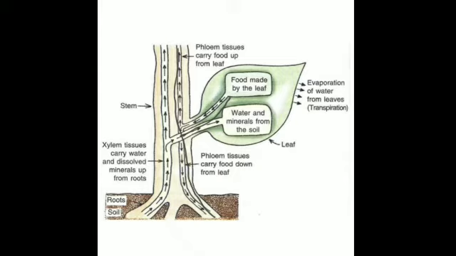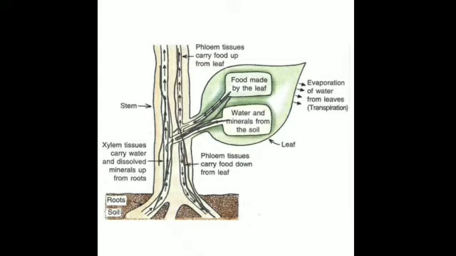So, they form a tube-like system that you can see running here and there, everywhere throughout the whole length and breadth of the plant, and the cells of the xylem and phloem form long tubes for transportation of material to all parts of the plant. You can see this arrangement which is connected throughout the whole length of the plant. Is that clear? So, you can see this is the stem of the plant, and this is the xylem, and here the food which has been made in the leaf is transported to all the parts of the plant, that is through the phloem.